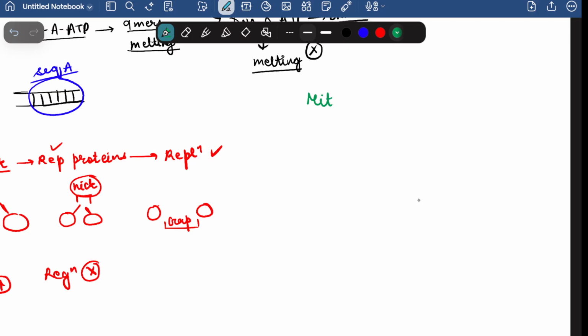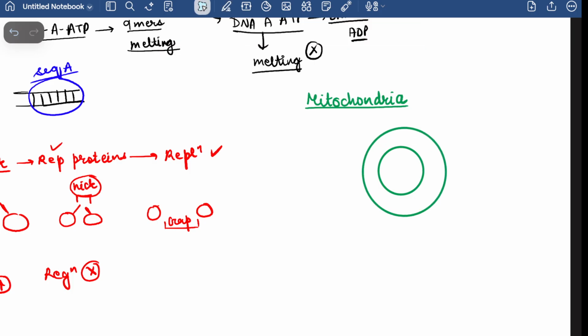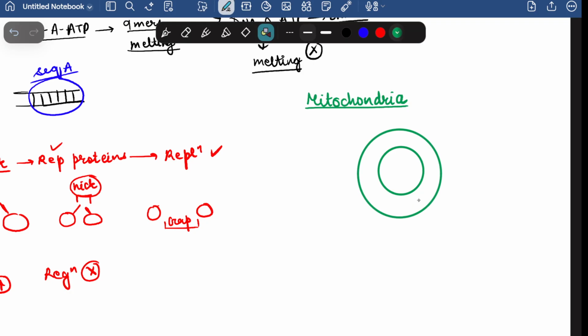So let's write here how the replication takes place in mitochondria. In the mitochondria, again it is having the double-stranded DNA. So here is one DNA and here is the outer strand. So wait, these are the outer and the inner strands. Now this inner strand is also referred to as light chain, and this outer strand is referred to as heavy chain or the heavy strand.